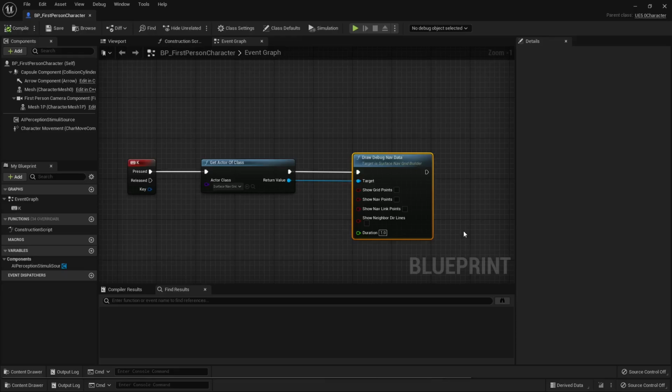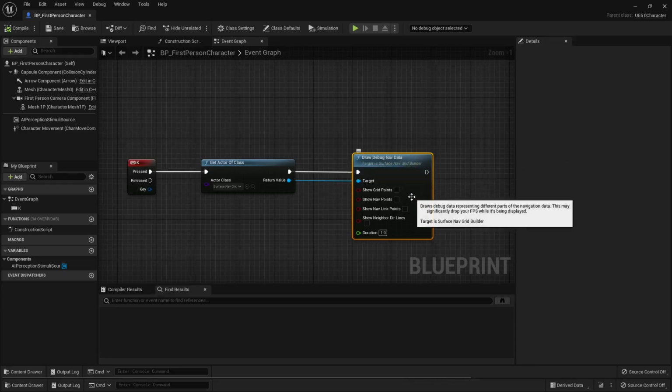And one last thing I want to show for the grid builder is this draw debug nav data. This is a little different than when it's drawing the navigation data as it's building it. That one's more simple. It doesn't show everything because it's so heavy.